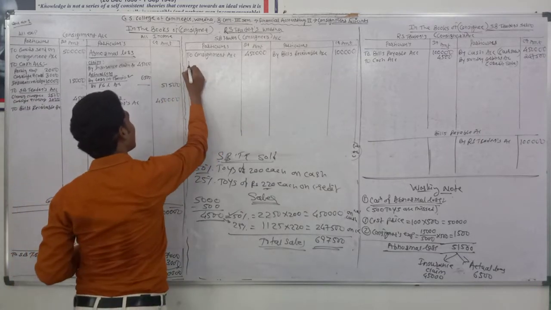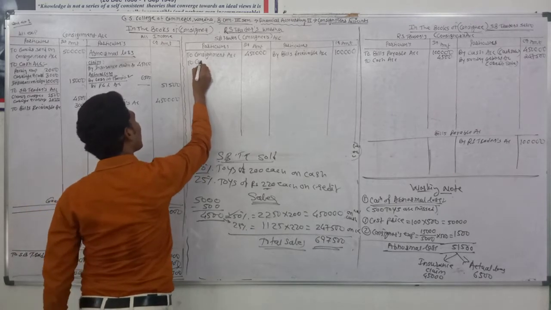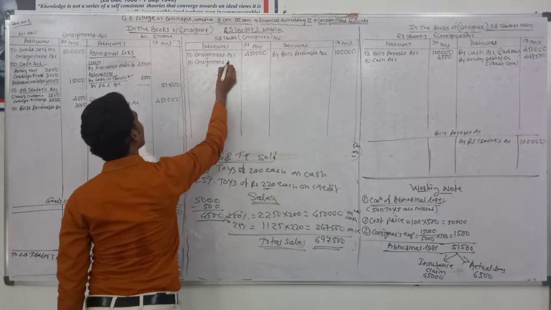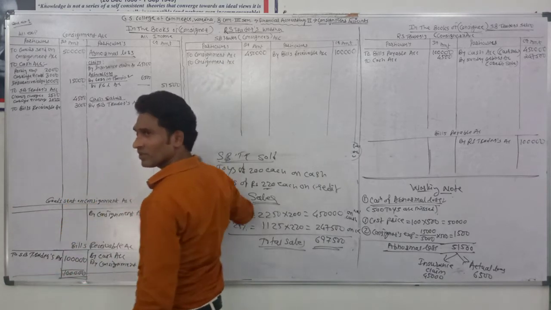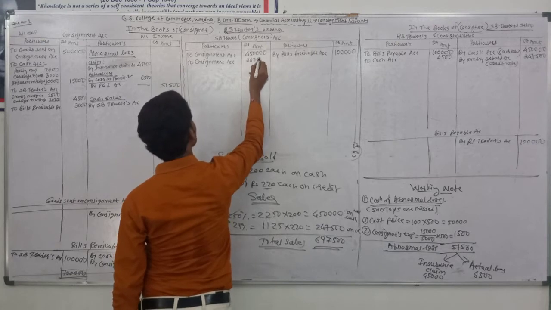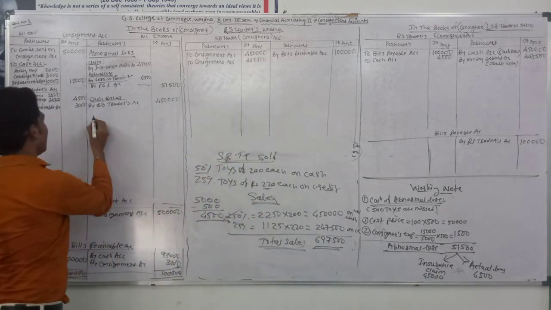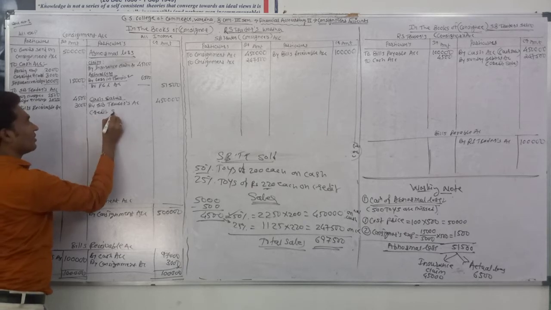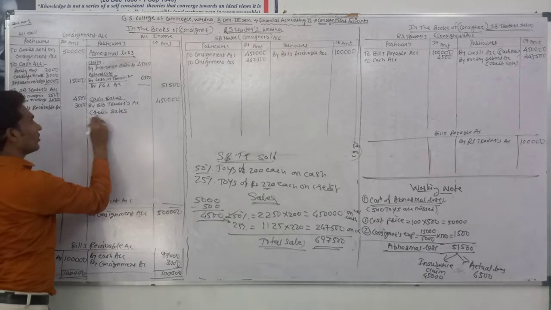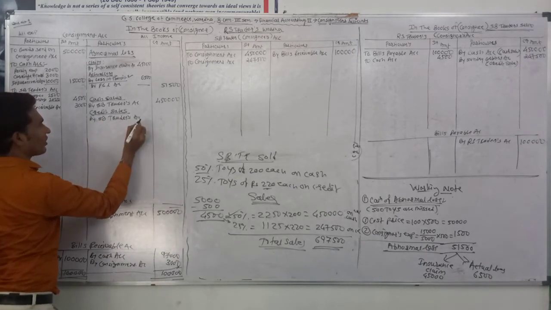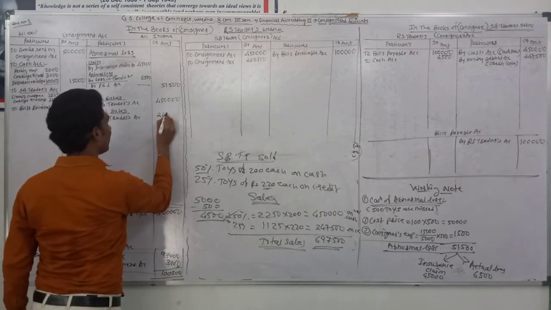So write at the debit side of SB Traders, by the name of consignment account 2,47,500, and write at the credit side, it's a credit sale by SB Traders account.